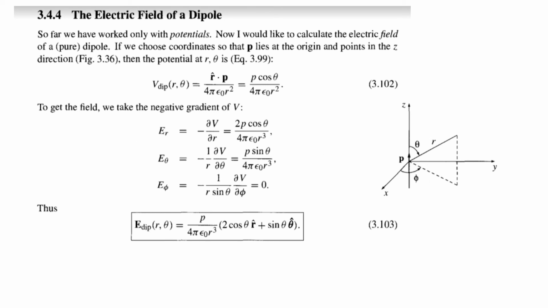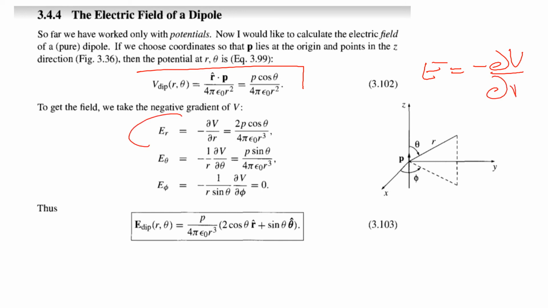Now let us move to the electric field of a dipole. We have to find the electric field of a dipole. We already learned the electric field of a dipole, but here we calculated the potential due to a dipole, and from that we are calculating the electric field. So we know that the potential due to a dipole is equal to p cos theta over 4 pi epsilon 0 r square. This is what we just described. Also we know that the electric field is the negative gradient of potential. So E is equal to negative dou V by dou r. That is what we are using here.